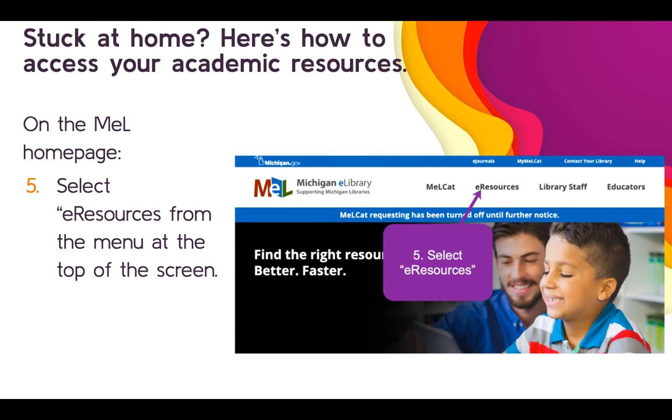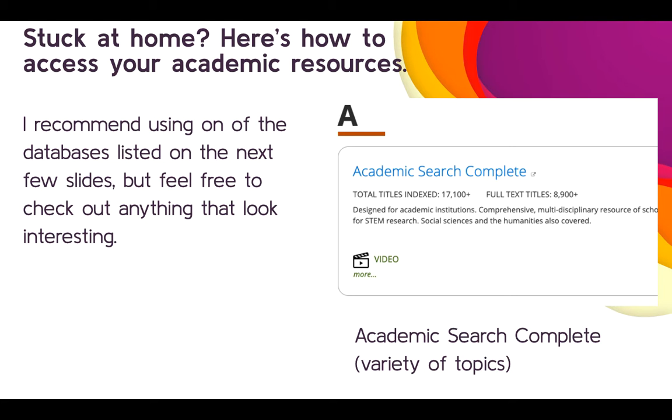At the top of the page, you'll see a couple options. You're going to select e-resources, and that's going to take you to all the databases that you have access to through your school. So there are a couple of resources that I recommend. First is Academic Search Complete.